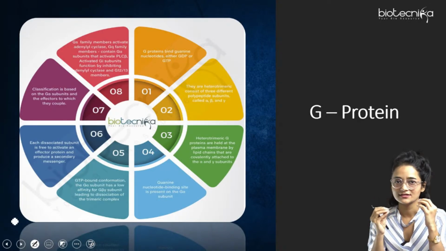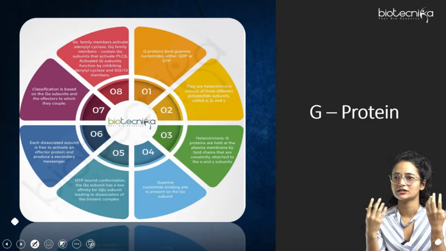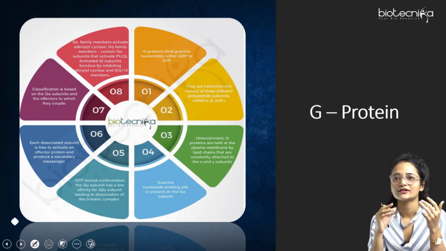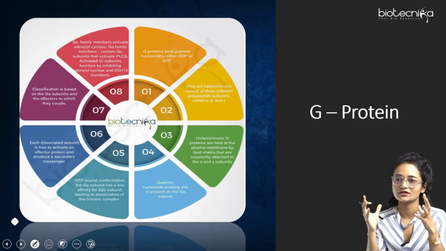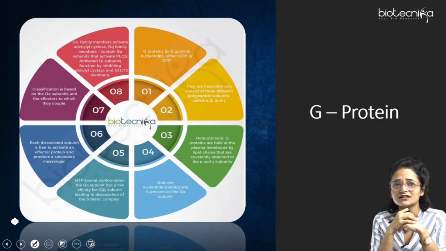And when this effector molecule gets activated, it produces a secondary messenger. Secondary messengers could be of multiple types. It depends on which effector is getting activated, right? It could be cAMP, or it could be IP3 and DAG. You will come across all these things when you will be studying about different types of GPCR signaling, right?